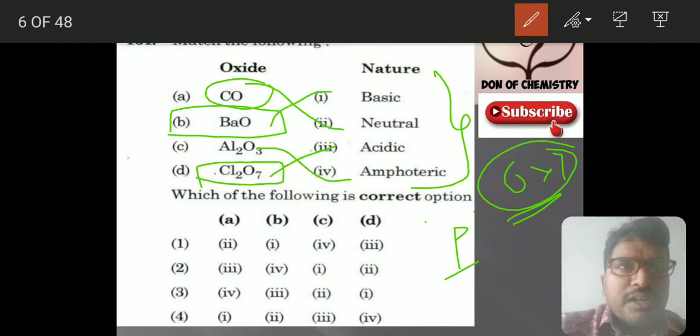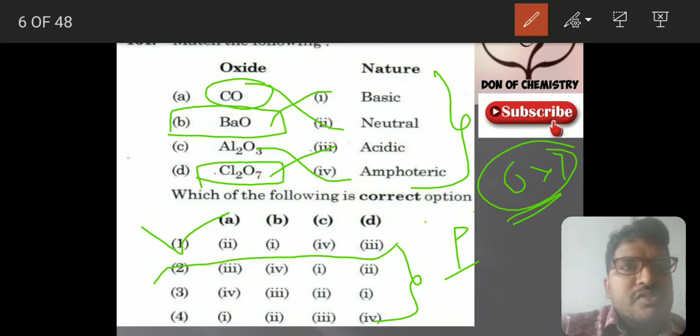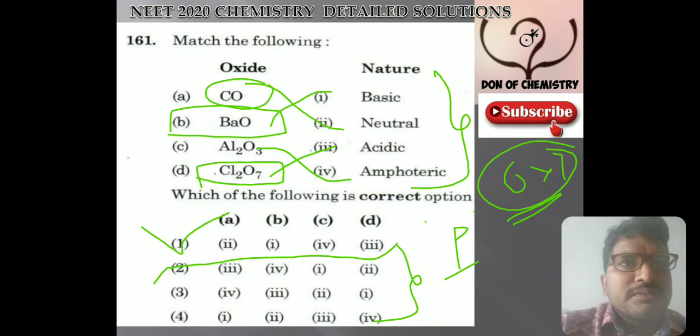it will be amphoteric in nature. So that's why A is 2, B is 1, C is 4 and D is 3. And here there is no confusion from the options either. So if you know one option, you would have done this very well. Let us move to the next question.